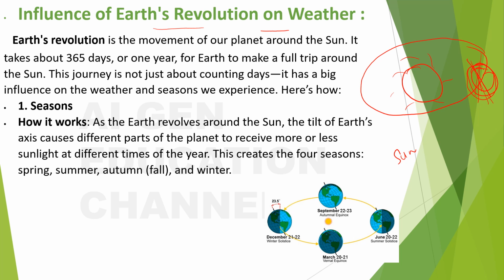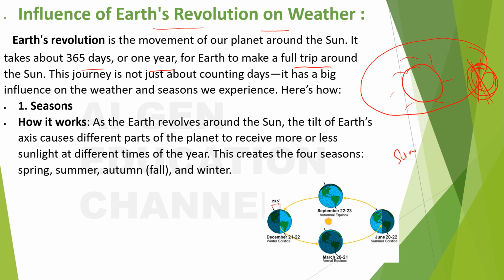Earth's revolution is movement of our planet around the sun. It takes about 365 days or 1 year for Earth to make a full trip around the sun. This journey is not just about counting days. It has a big influence on the weather and the seasons we experience. Here's how. Seasons. How it works.